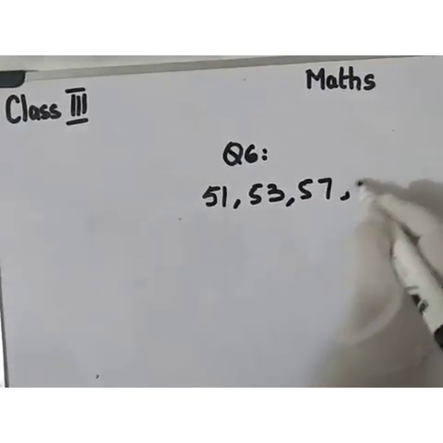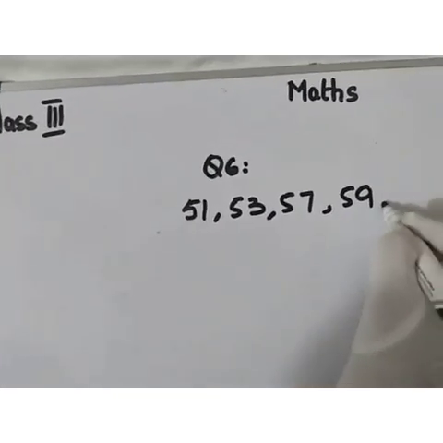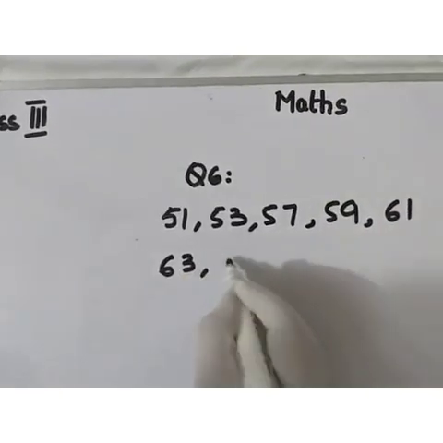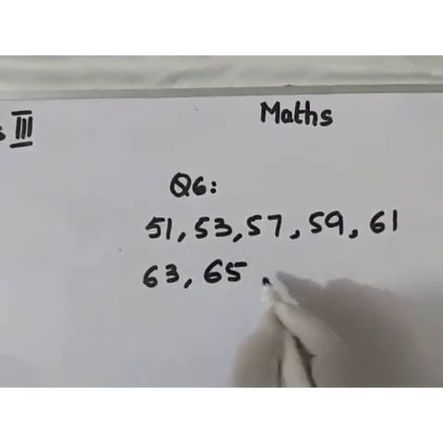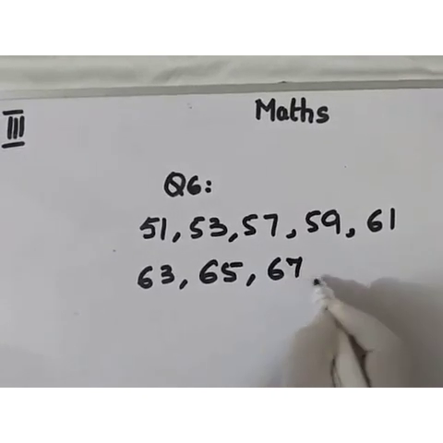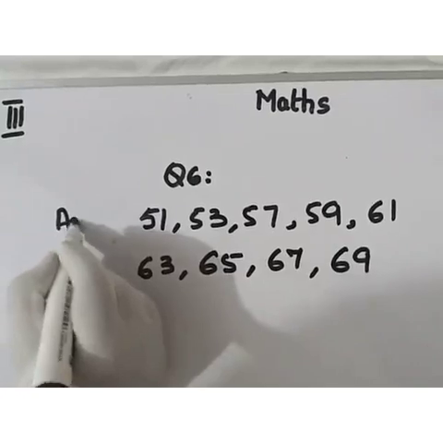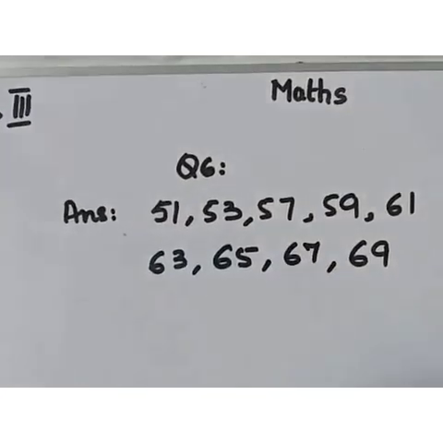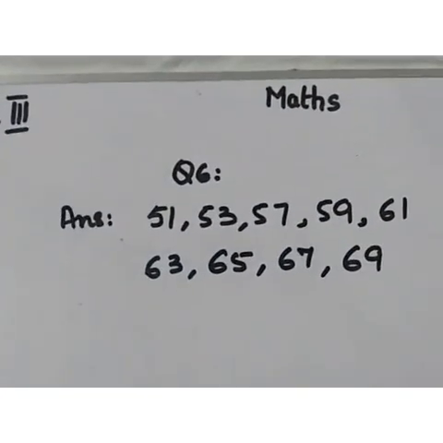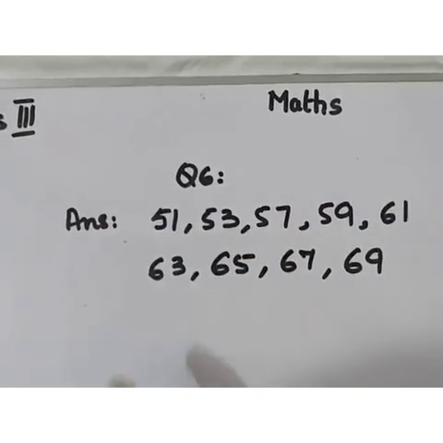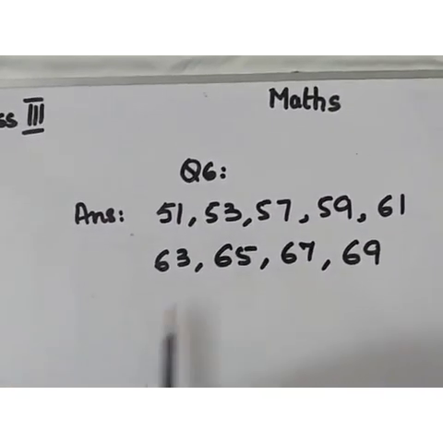57, 59, 61, 63, 65, 67 and 69. All these numbers from 50 till 70 are odd. You have to write first the question, then the answer in your notebook.